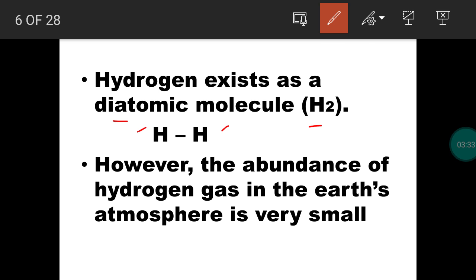Generally, the abundance of hydrogen is very small compared to other elements like silicon, carbon and so on. The abundance of hydrogen is very small.